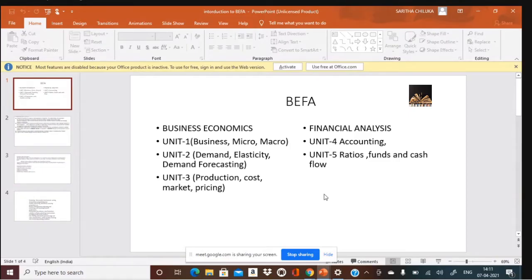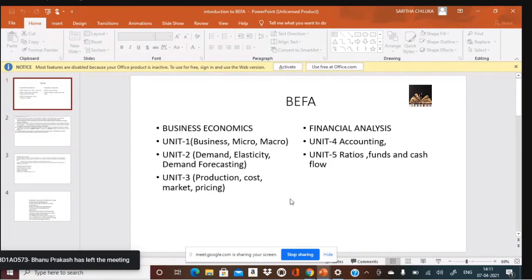Business Economics constitutes 3 units, the first 3 units, and financial analysis constitutes 2 units, that is the 4th and 5th unit. In the first unit, you would study what you mean by economics and what you mean by business. Economics is further classified into micro and macro. What are the micro aspects, what are the macro aspects.